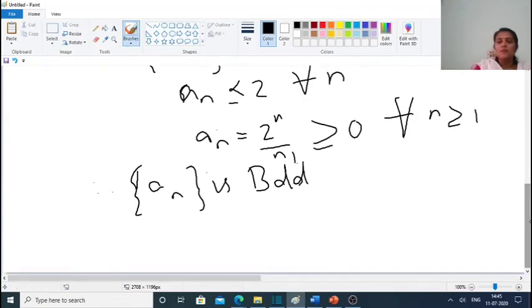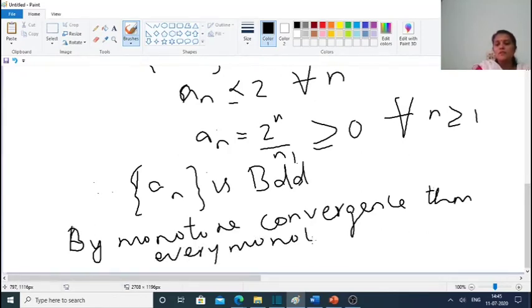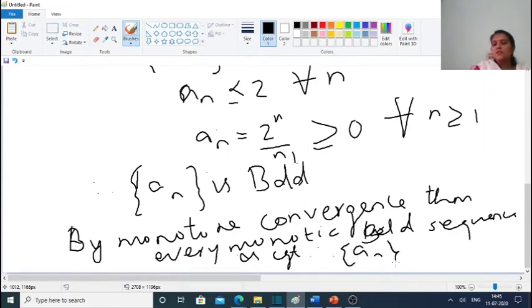So by the monotone convergence theorem, every bounded monotonic sequence is convergent. Therefore the sequence an is convergent.